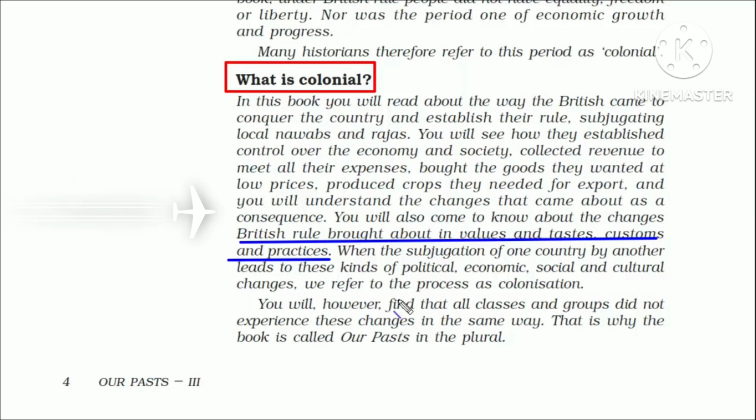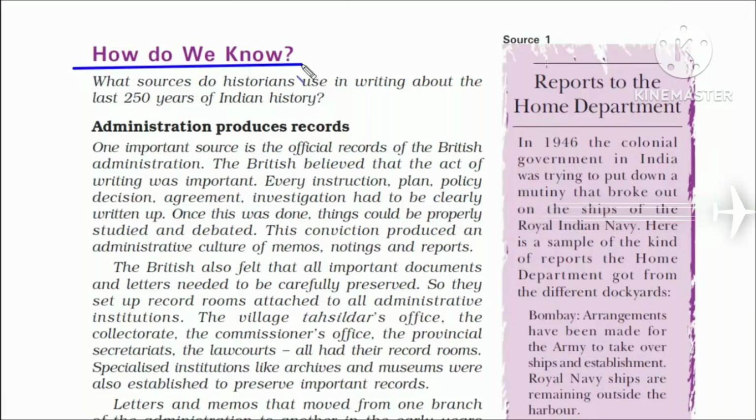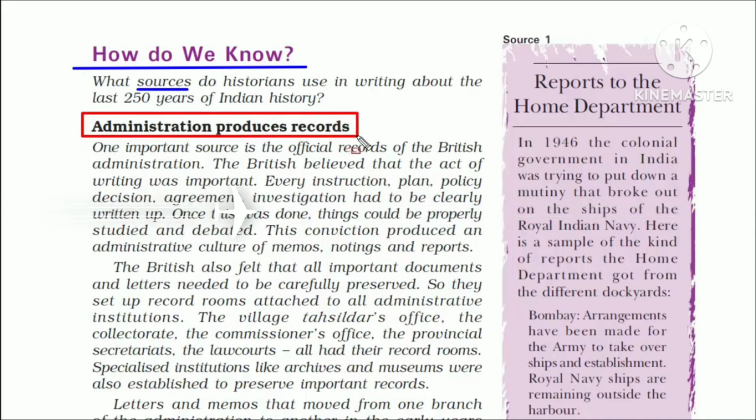Now the big question is, how do historians write history? What are the sources they refer to? There has to be some proof or evidence that can guide them, especially about the last 250 years of Indian history. So the answer to that question is the official records of the British administration. Any official documents serve as evidence or proof. I think we all can agree on that.